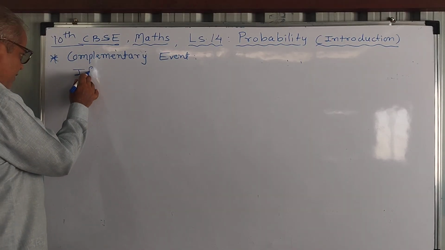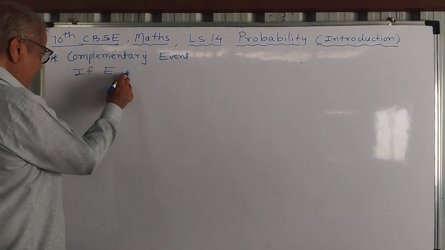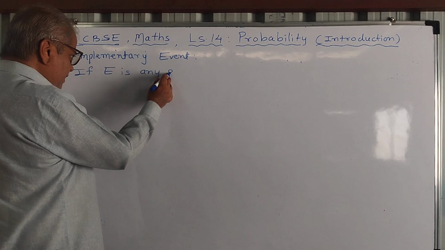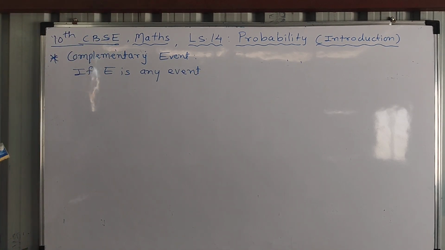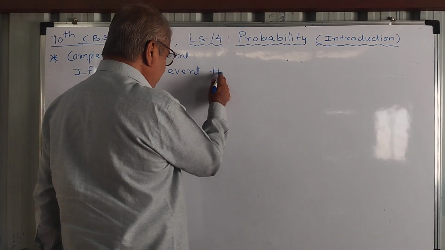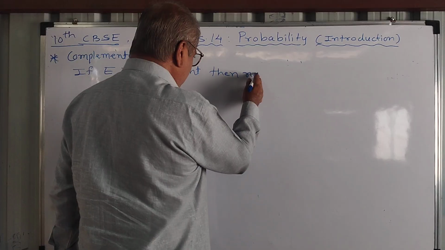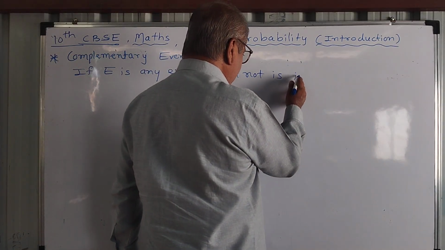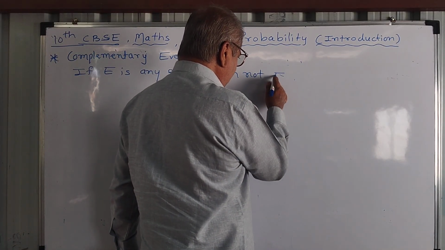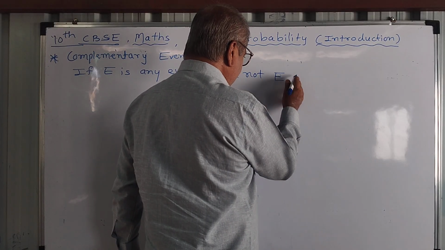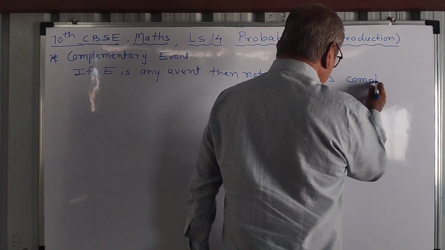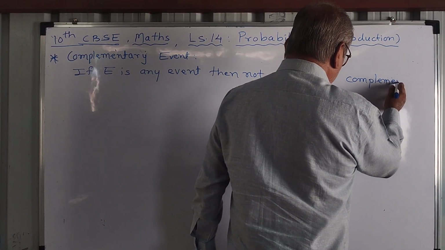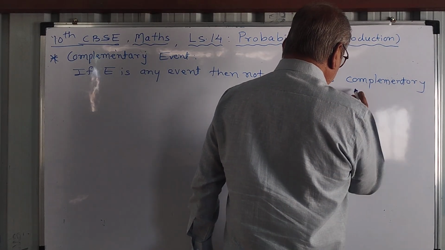If E is any event, it is any event happening something, then not E, not event E, is its complementary event.